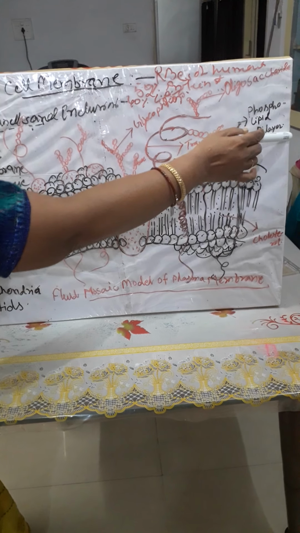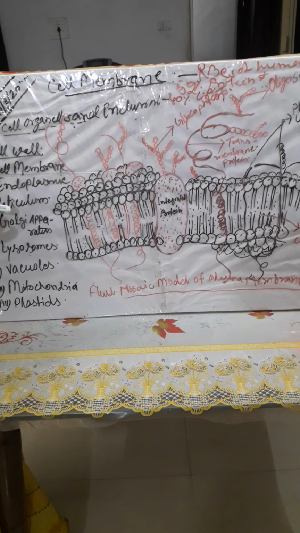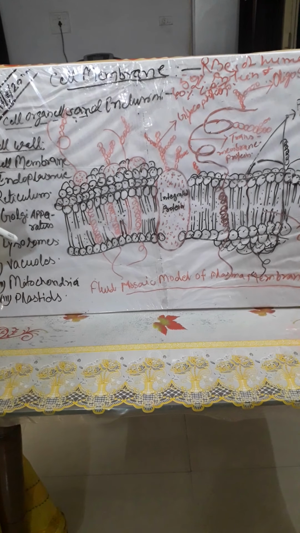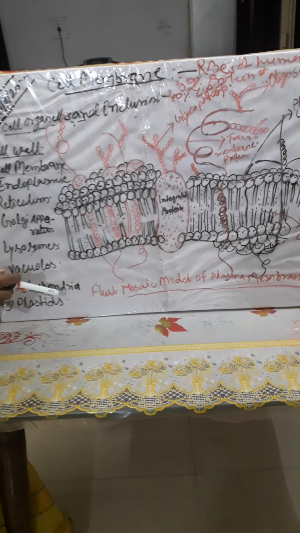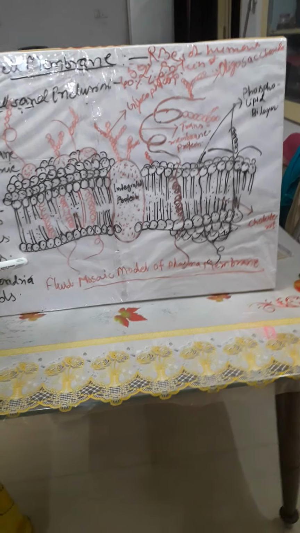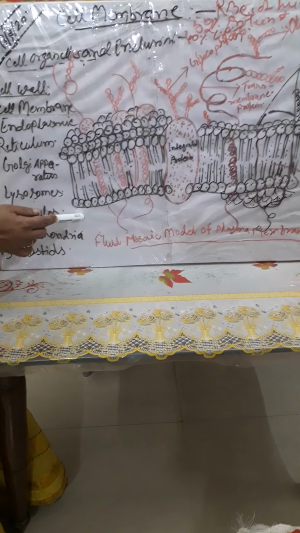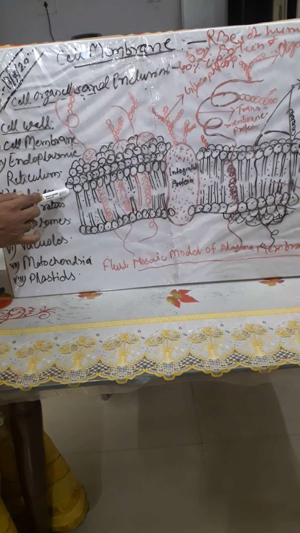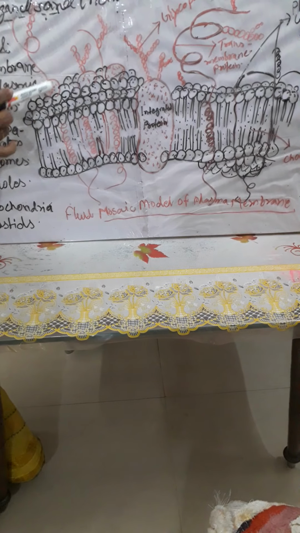These are the bilayers. This ability to move within the membrane is measured as its fluidity. The fluid nature of the membrane is also important from the point of view of functions like cell growth, formation of intercellular junctions, secretion, endocytosis and cell division, etc. These are the important functions of the cell membrane.